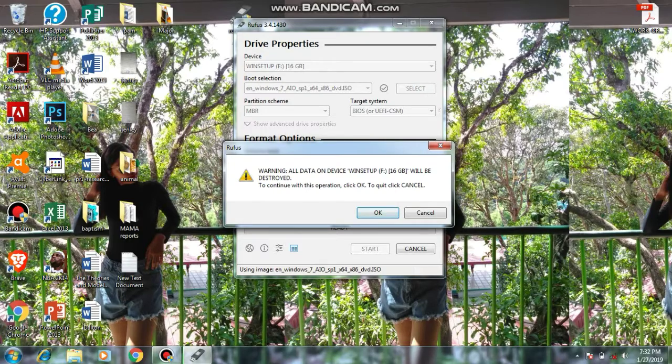Then you will see here a warning, so just press. So that's all for today. I hope, guys, you learned how to create a multiple OS installer in Rufus, and that's all.